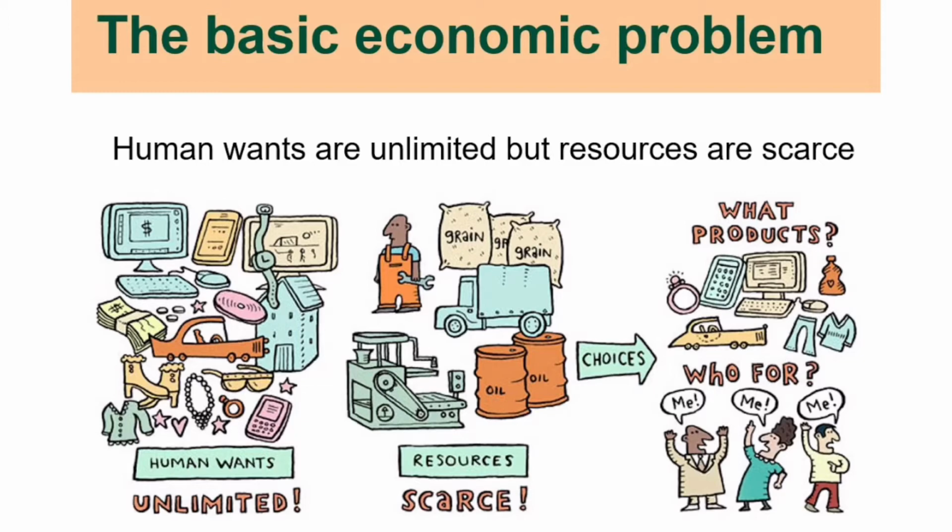You know that human beings have unlimited wants. Their wants keep on multiplying. They are never satisfied with anything. If one want is satisfied, automatically the other want arises. Second, we have limited resources. We don't have that many resources available with us. If we are talking about land, it is limited. If we are talking about labor, it is also limited. So resources are limited. And resources have alternative uses.